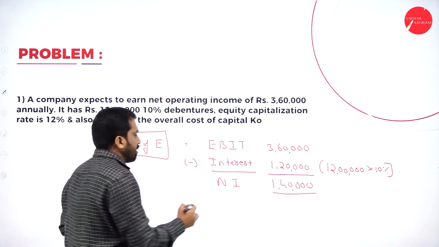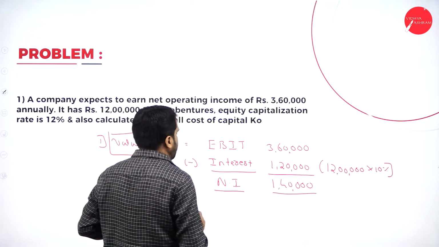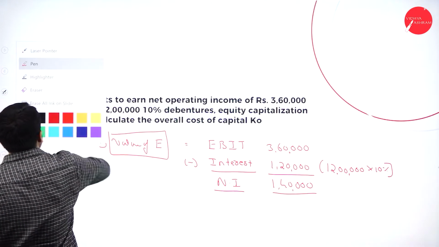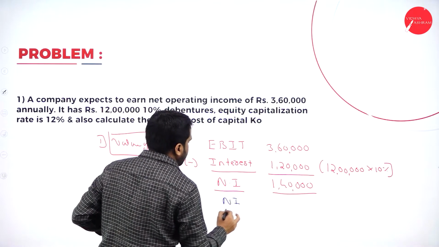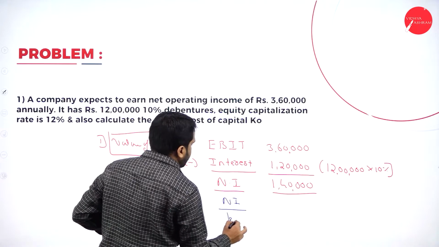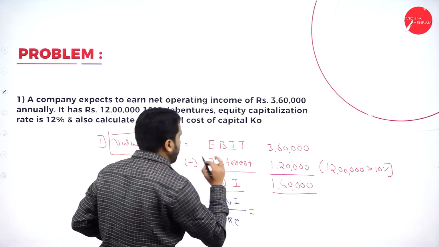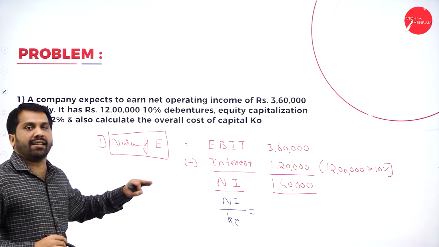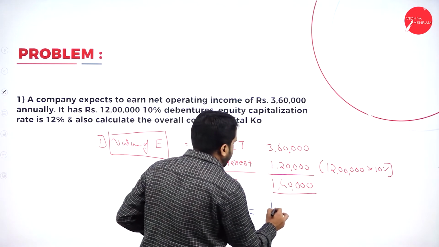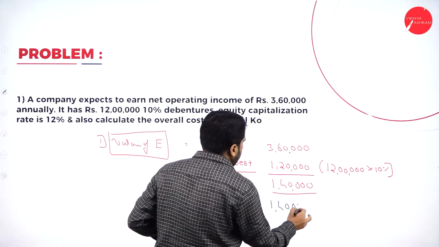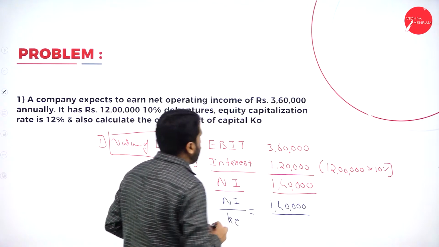After doing this, the second procedure is NI divided by cost of equity. You will get the answer. What is your NI? 1,40,000. What is the cost of equity?